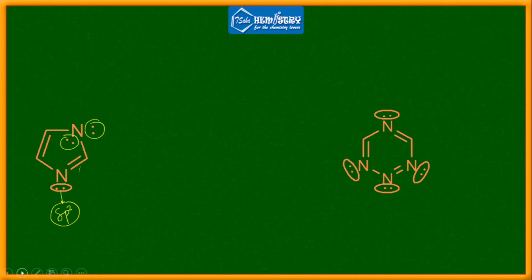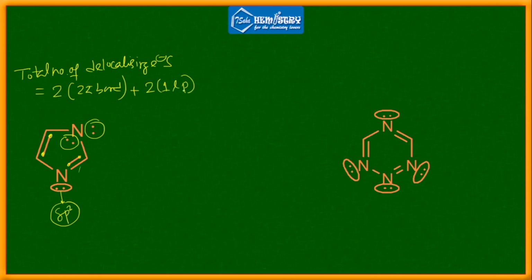So the total number of delocalizing electrons equals 2 into 2 pi bonds. How many pi bonds do you find over here? 2 pi bonds, plus 2 into 1 lone pair. After simplifying, 2 into 2 plus 2 into 1, we have 6 pi electrons. Because of this, this is aromatic.